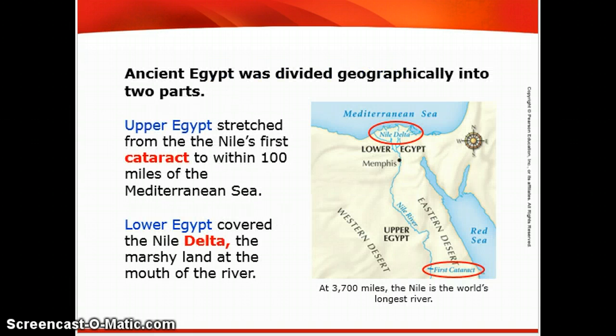Ancient Egypt was divided geographically into two parts that I just pointed out. We have Upper Egypt right here, which stretched from the Nile's first cataract, which means waterfall, to within 100 miles of the Mediterranean Sea. And then Lower Egypt is right here, which covered the Nile Delta, which is that marshy land at the mouth of the river as the river flows into the Mediterranean. So the Nile flows from south to north.